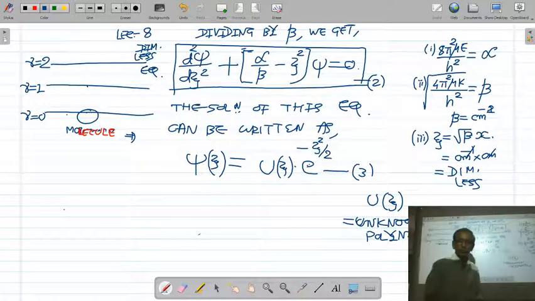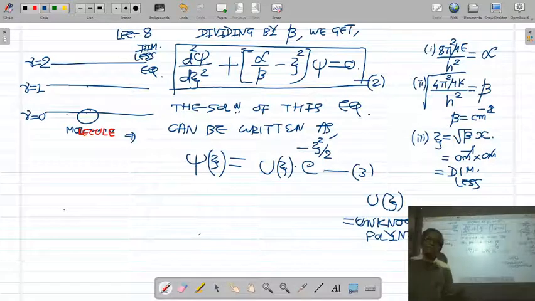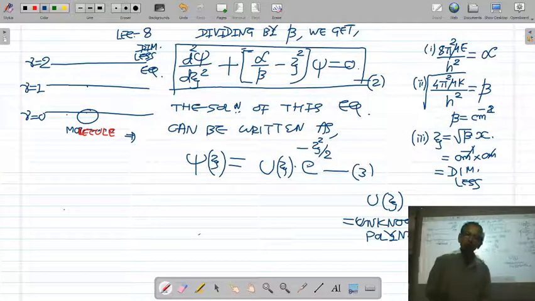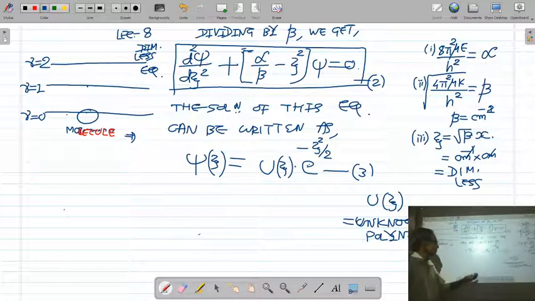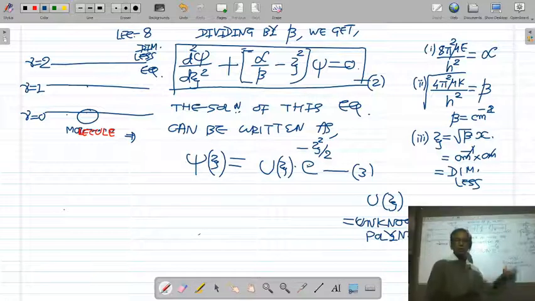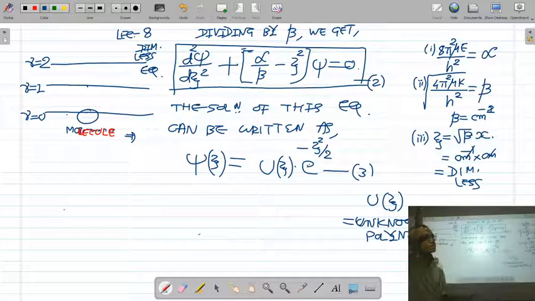As I told you in the rotational spectra, a polynomial is nothing but a series having a finite number of terms. There are 3 or 4 important polynomials: Hermite polynomial, Legendre polynomial, Bessel's polynomial, Lagrange polynomial. In this solution we have introduced an unknown polynomial uj. Currently we do not know this unknown polynomial. When you solve this equation, you will be able to know whether this is a Hermite polynomial or Legendre polynomial.